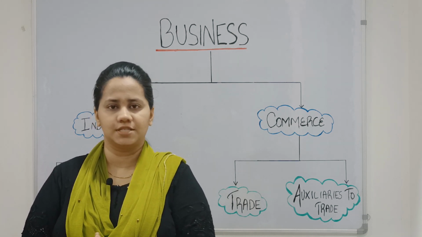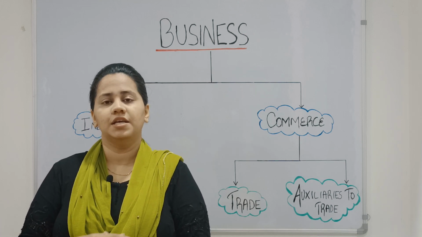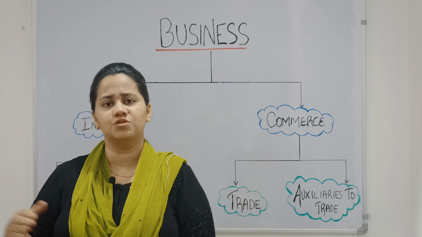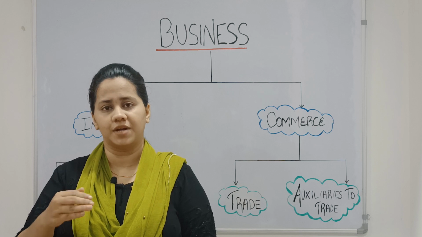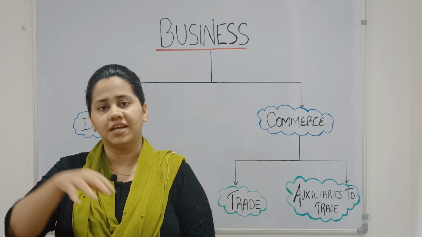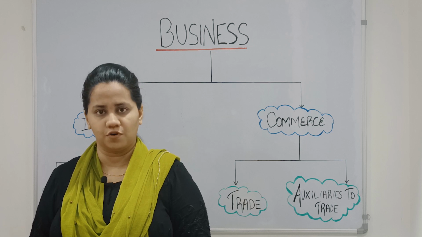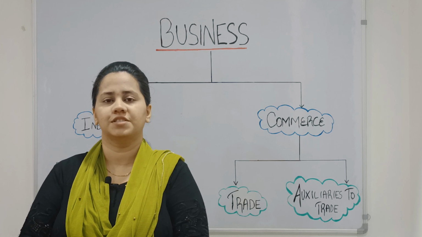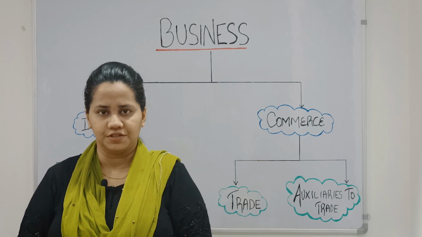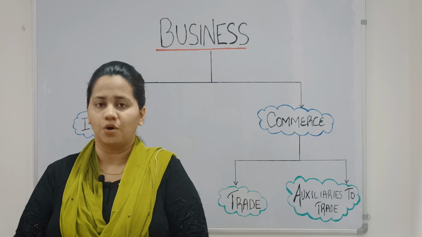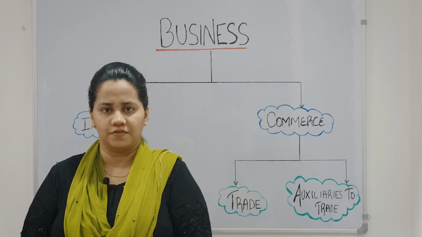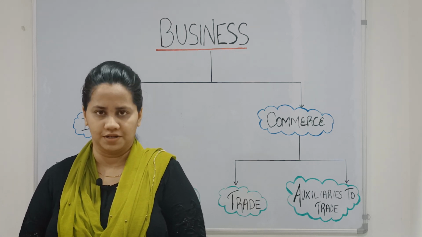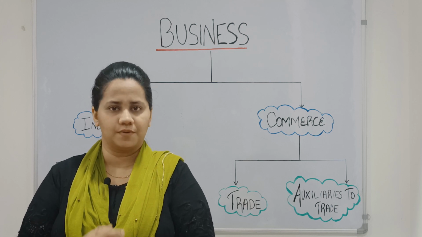If for example there is Mr. A. So this Mr. A, he is into manufacturing breads, okay? So what he will do is, just manufacturing of breads is not sufficient. He has to see to it that this bread reaches the customers. So all the activities or all the functions that he is going to perform to see to it that the bread reaches the ultimate customer come under commerce. For example, first of all he will start with the advertisement, because advertisement plays a very important role, because until and unless there is awareness about a particular product, the customer will not know that this particular product exists in the market. So it is very important to create an awareness about the product.